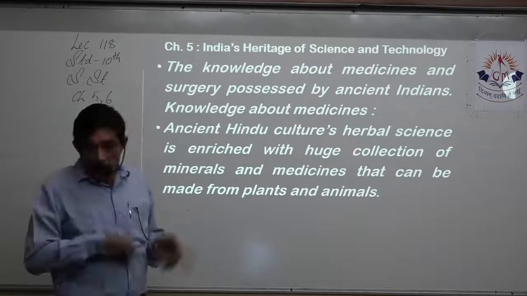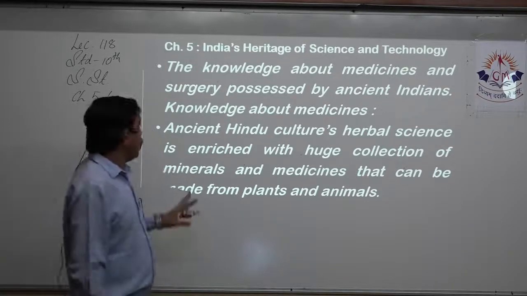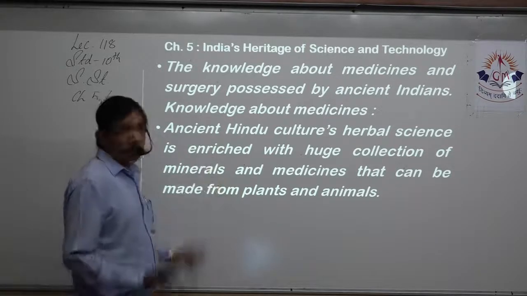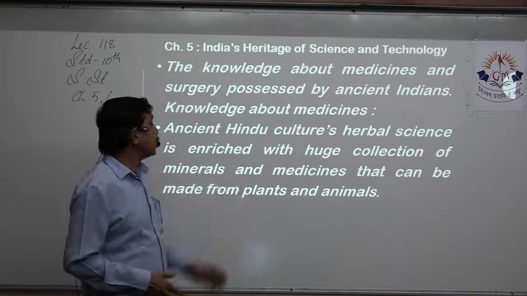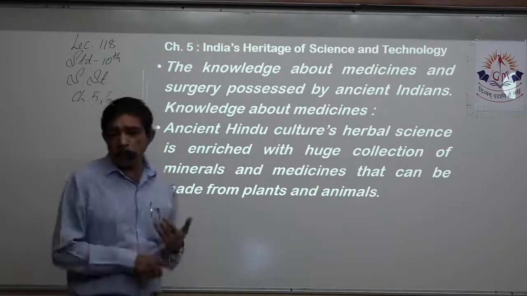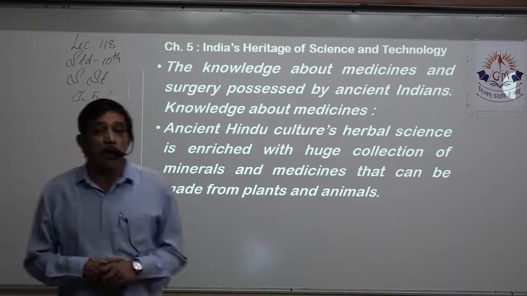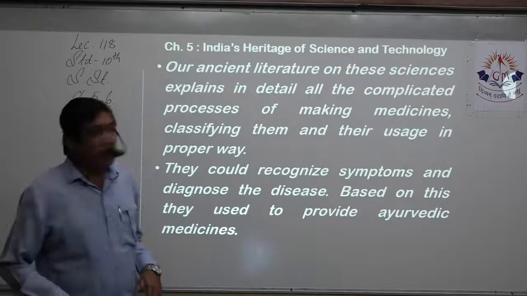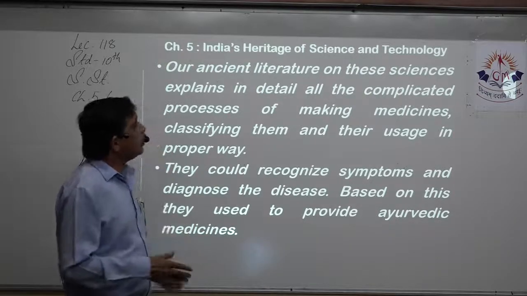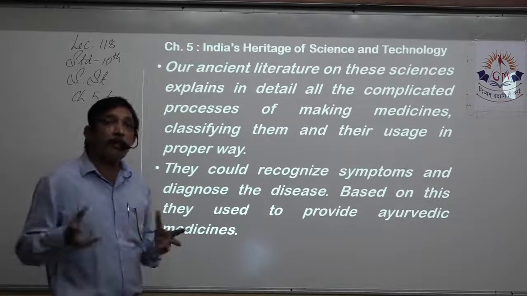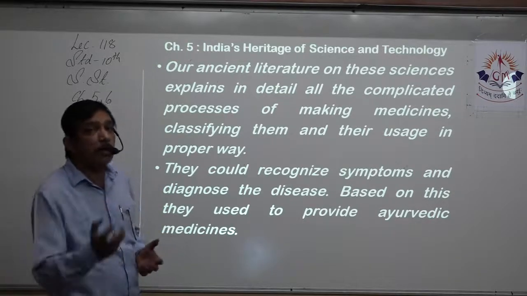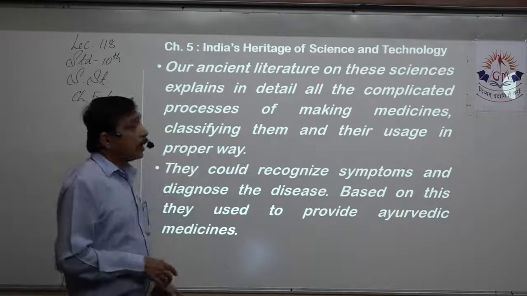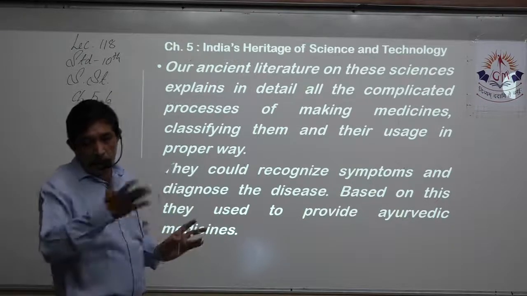Now we come to medicine and surgery. Ancient Hindu culture's herbal science, we know it as Ayurveda. It is enriched with a huge collection of minerals and medicinal herbs that can be made from plants and animals. Our ancient literature on these sciences explains in detail all the complicated processes of making the medicine, where to find the herb, how to make it, what the different parts of the herb to be used are, classifying them, and their usage in the proper way.